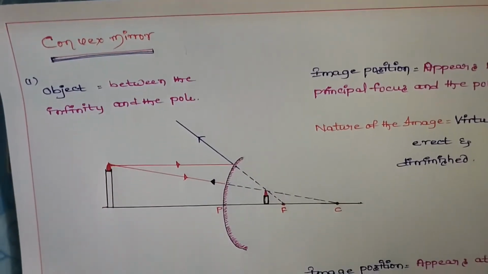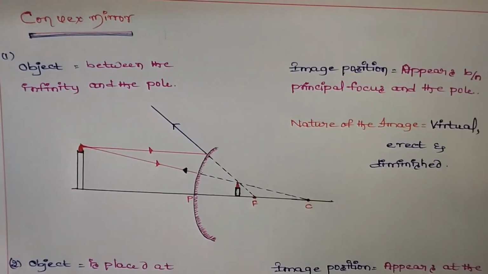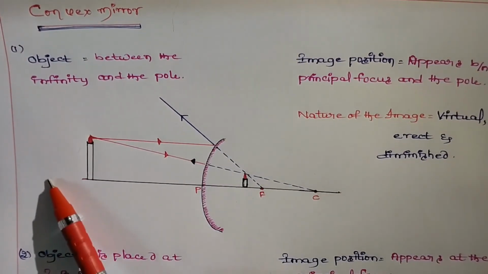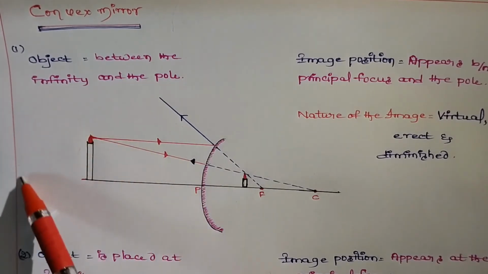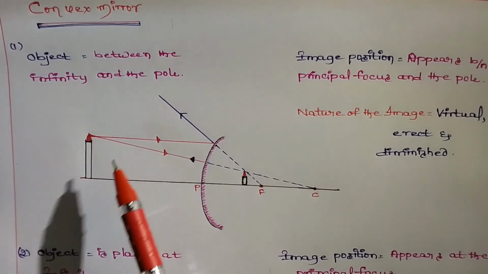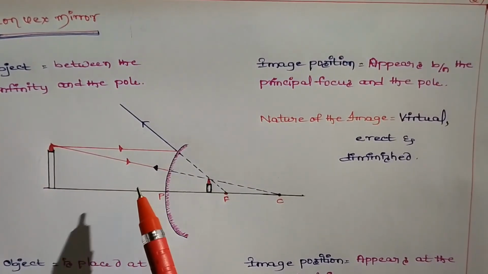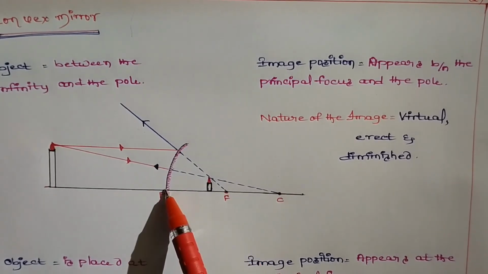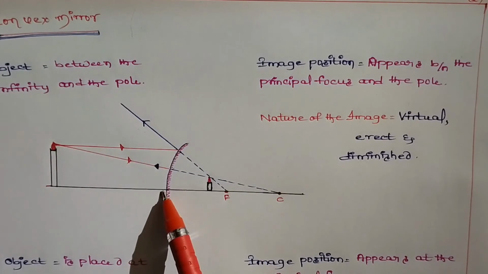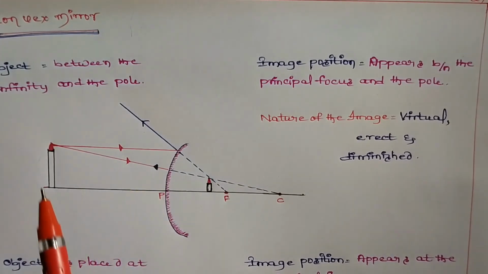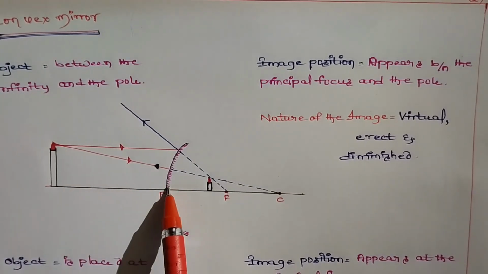Convex mirror. In a convex mirror, if we place the object between infinity and the pole, we will get the image between the principal focus and the pole.